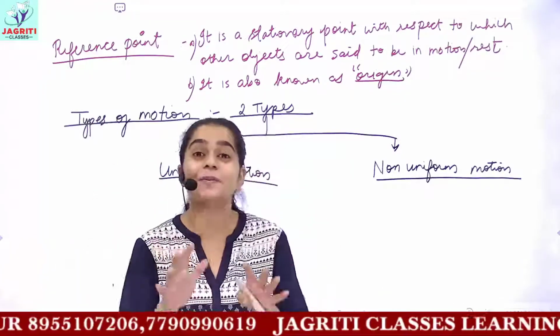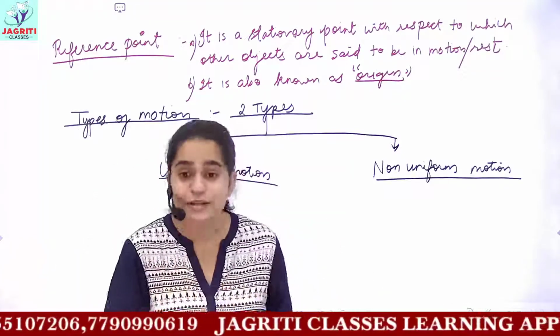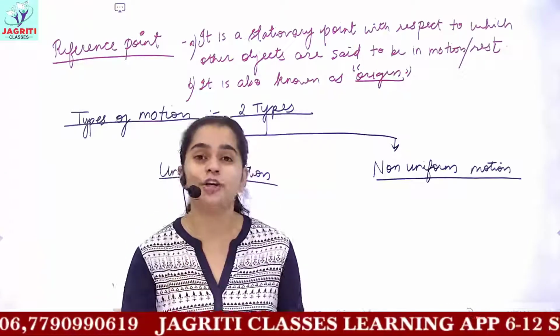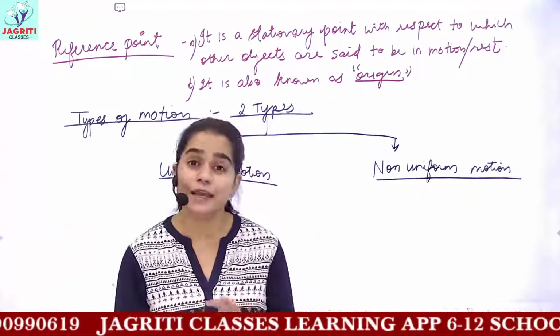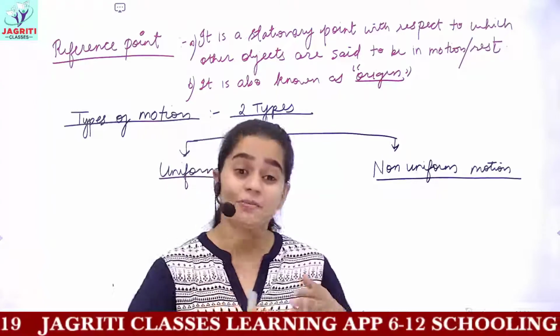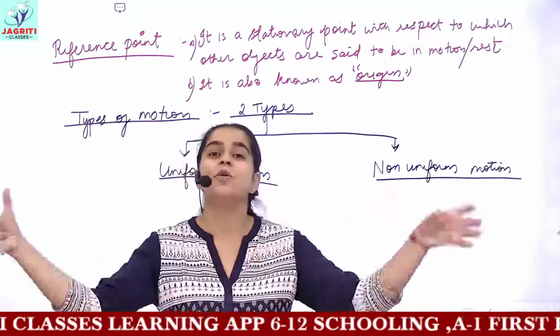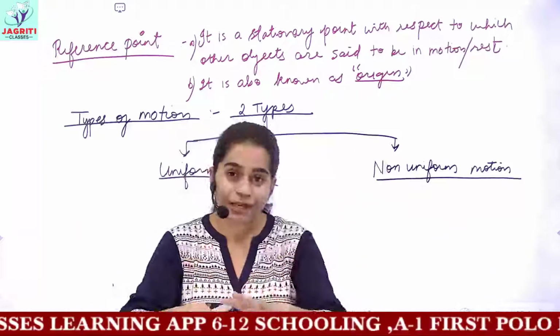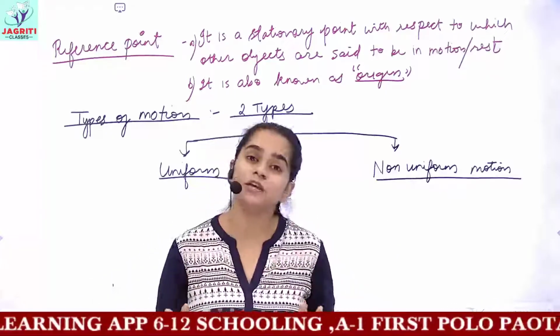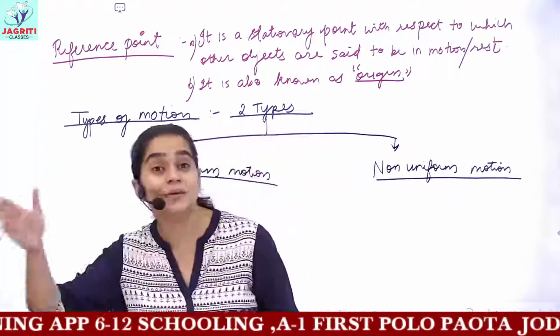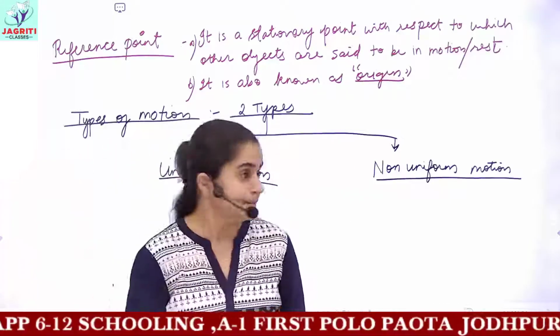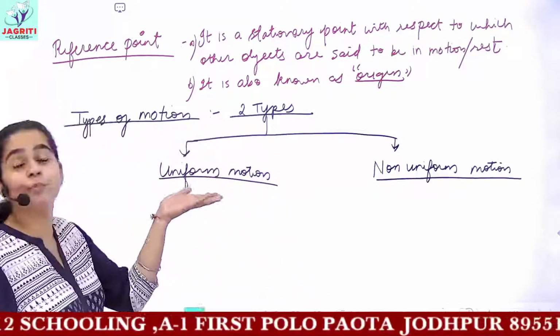Then what we see is that if we walk in the early morning where fewer people are present, then we can choose the speed or our rate of motion according to our wish. Then this rate of motion would remain constant, because there would be no restrictions, no problems of other people or traffic in your path. So you can move at a fixed rate, at a fixed speed. So this is what you have, uniform motion.